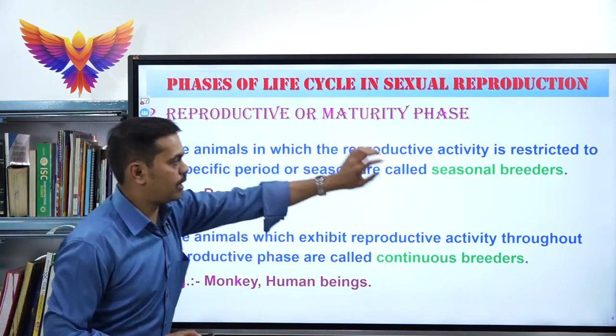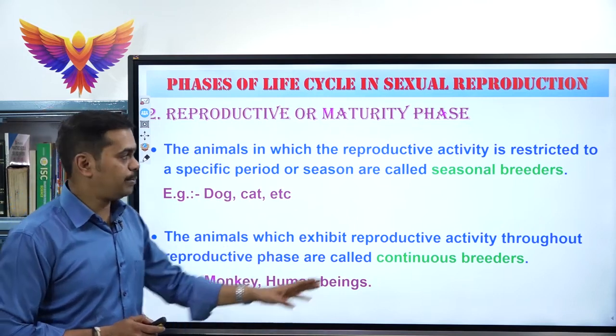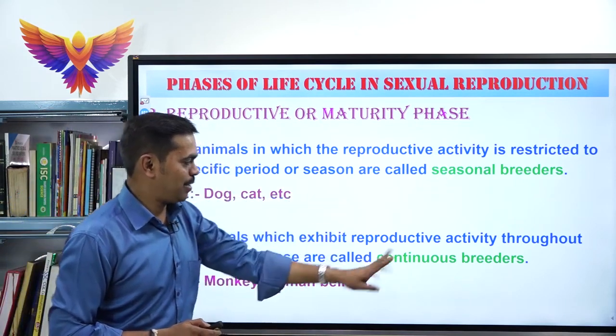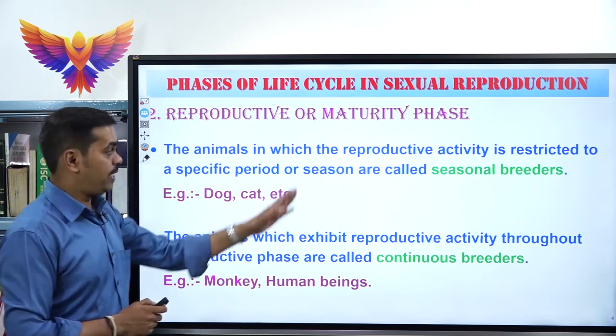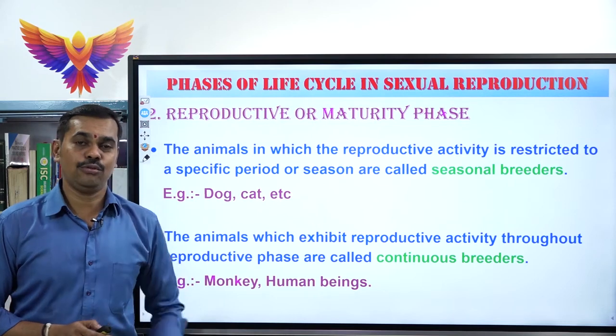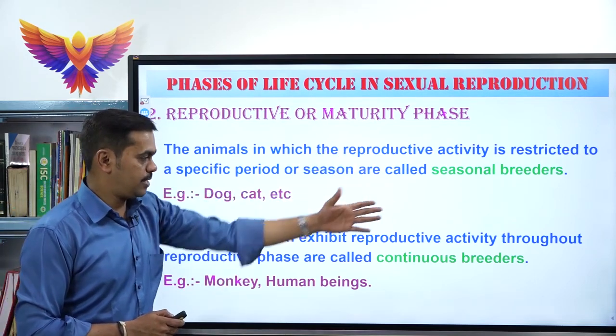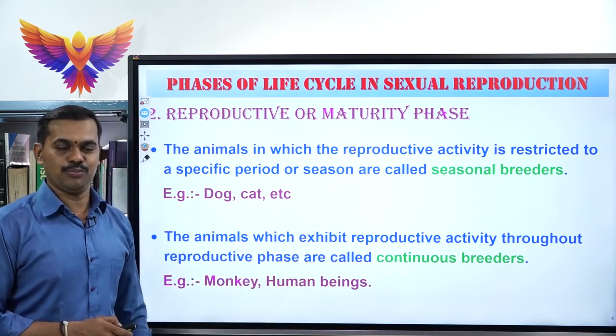All non-primates are best example for seasonal breeders. Please make a note of this concept. Differentiate between seasonal breeders and continuous breeders. Please write the definition and examples. Definitely you deserve 2 marks. So here we have completed the differences between seasonal breeders as well as continuous breeders.